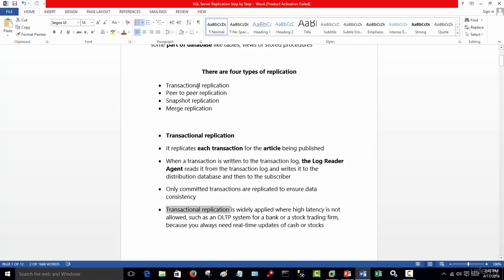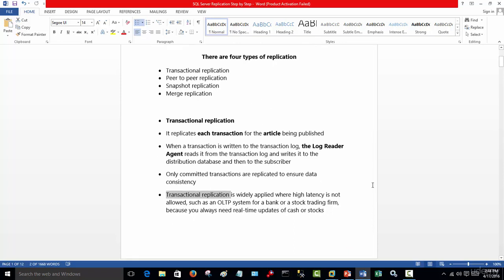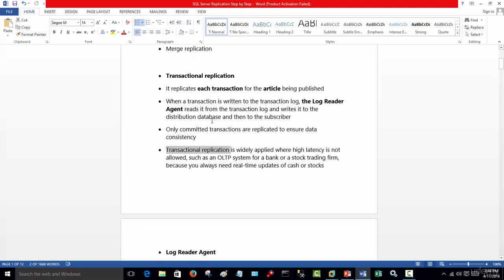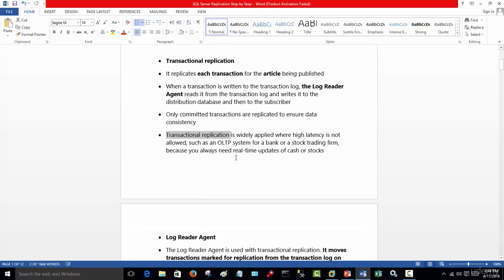So let's look at the first one, which is transactional replication. After we go through the academics in the next video, we'll actually start executing a transactional replication, and I'll be demonstrating it to you. A transactional replication replicates each transaction for the article being published.